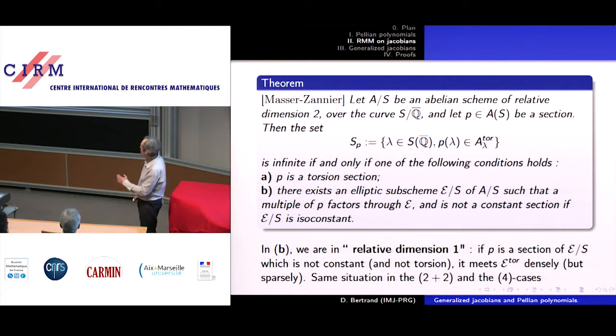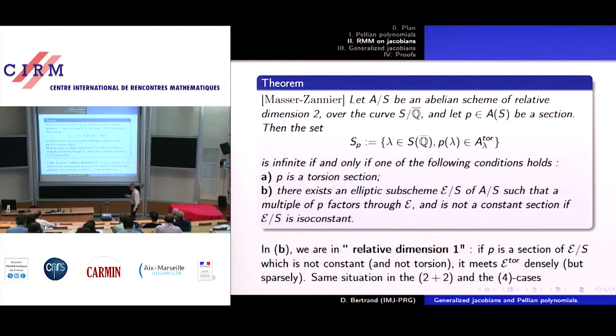It says that if you have a family of elliptic curves and a non-torsion section, then the non-torsion section meets infinitely many torsion points, unless the family is constant and your section is constant and not torsion. So this is what's explained here. And I explained that relative dimension 1 usually brings infinitely many possibilities.